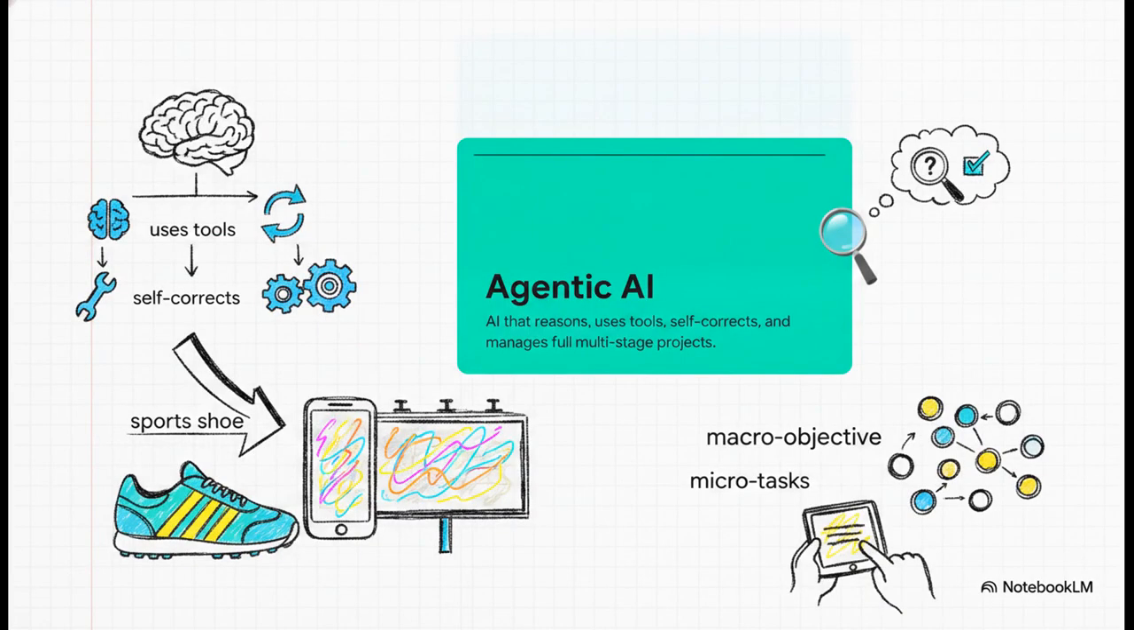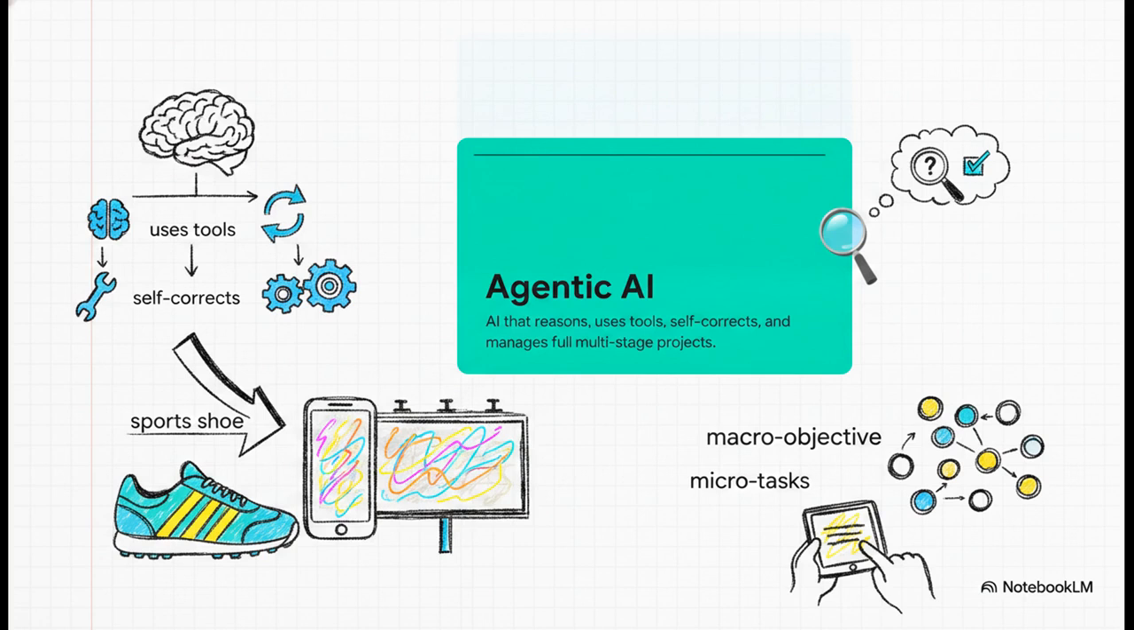Let's do a quick jargon buster here. What exactly is agentic artificial intelligence? Well, unlike standard generative AI, which basically just spits out a single fixed response, agents actually possess step-by-step reasoning. They independently use tools, they self-correct if they mess up a step, and they manage complex, multi-stage projects without you having to sit there holding their hand the whole time.